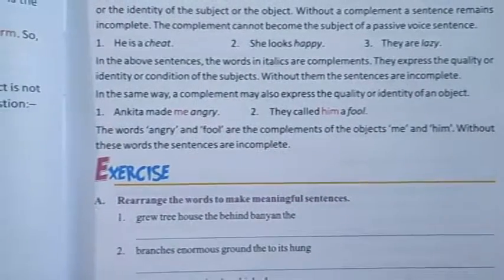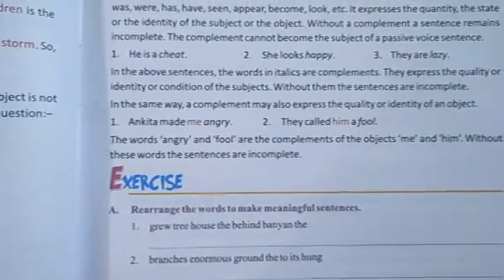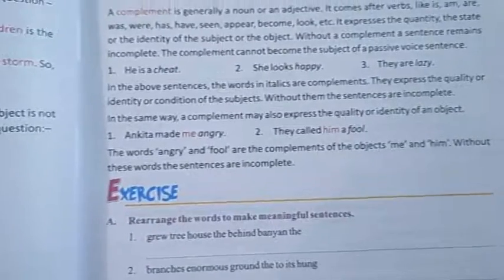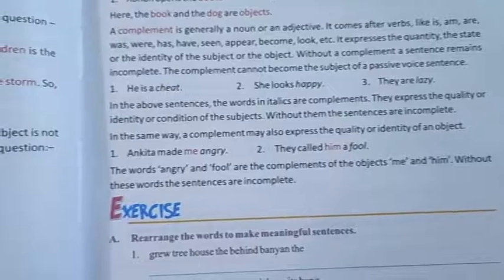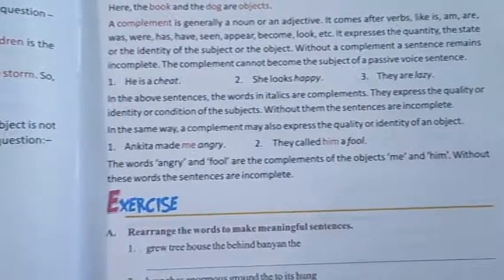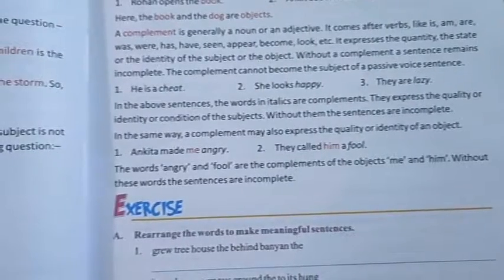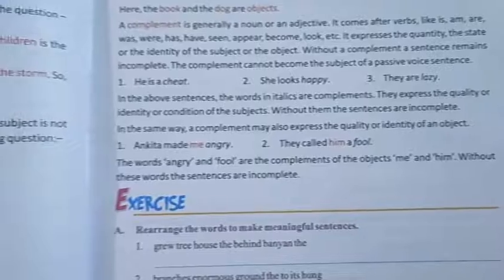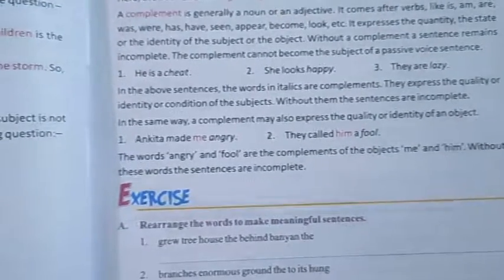In the same way, a complement may also express the quality or identity of an object. In the above sentences, the complements were completing the sentence, but in the next sentences they express or identify an object. Ankita made me angry. Whom? Me.